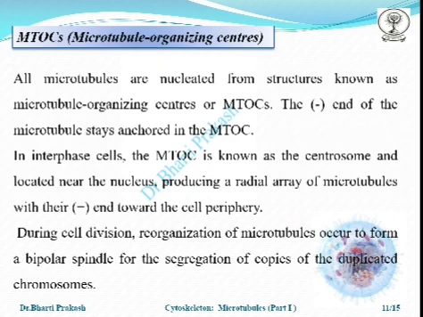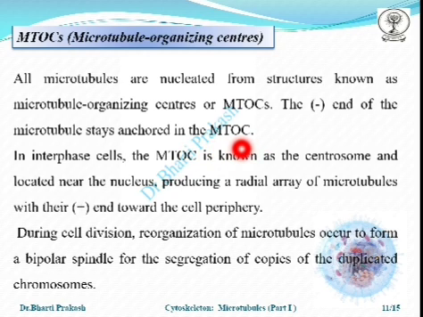The microtubule organizing centers. All the microtubules are nucleated from structures known as the microtubule organizing centers. The negative end, or the minus end, of the microtubule stays anchored in the MTOCs.